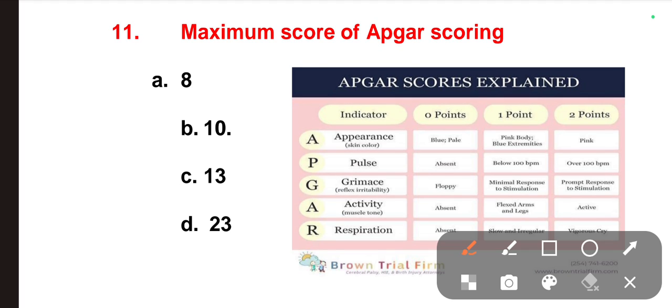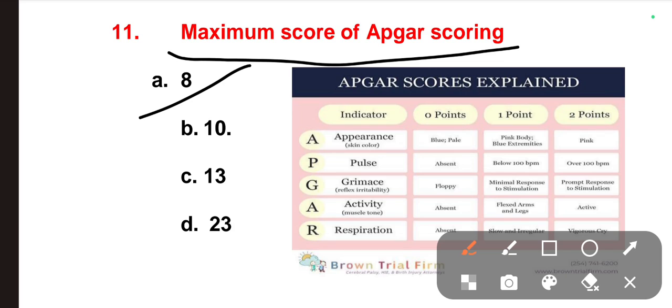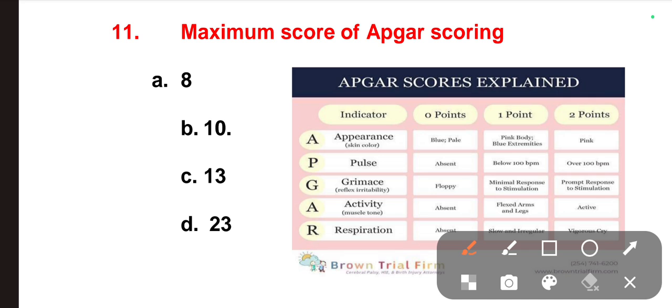The next one is: maximum score of Apgar scoring. So what is the normal and the maximum score of Apgar? Options are 8, 10, 13, 23. The right one is 10. So in the Apgar score, the maximum score is 10.